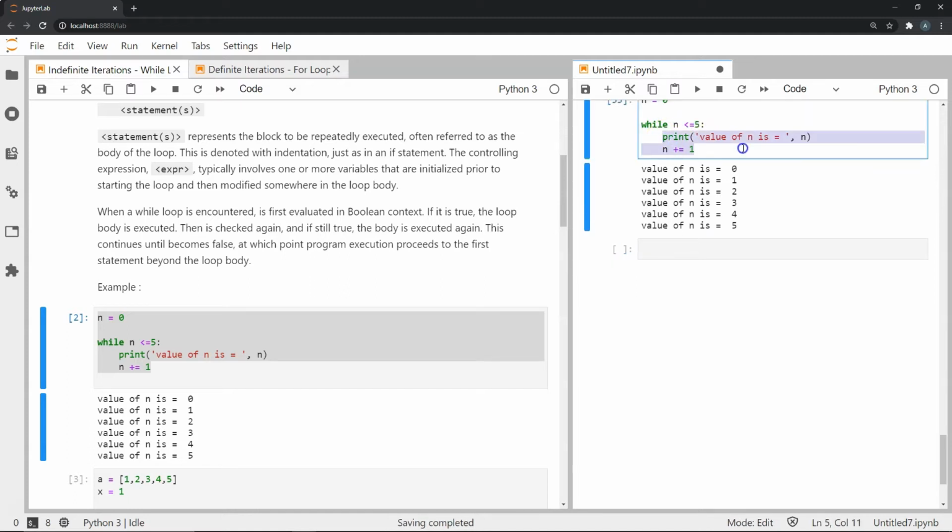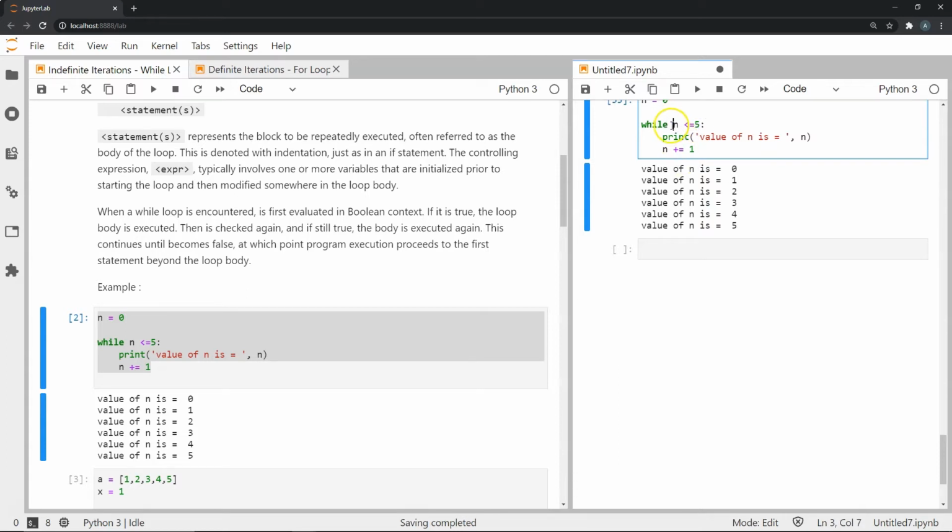After this first iteration, once this whole block of code is executed, we come back to this expression and check if it is true. Now that the value of n is 1, this statement is still true, so we execute this again, and you can see over here, value of n is 1. Now again we add 1 to n, and once this block is executed, we go back and check if this statement is true again.